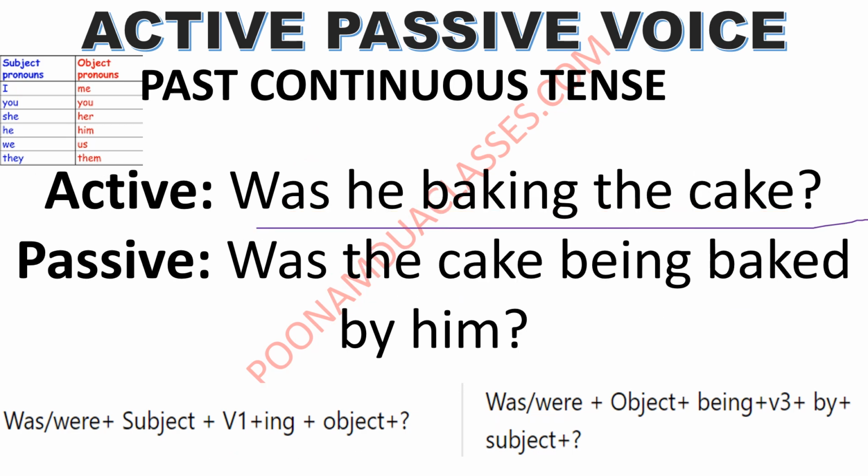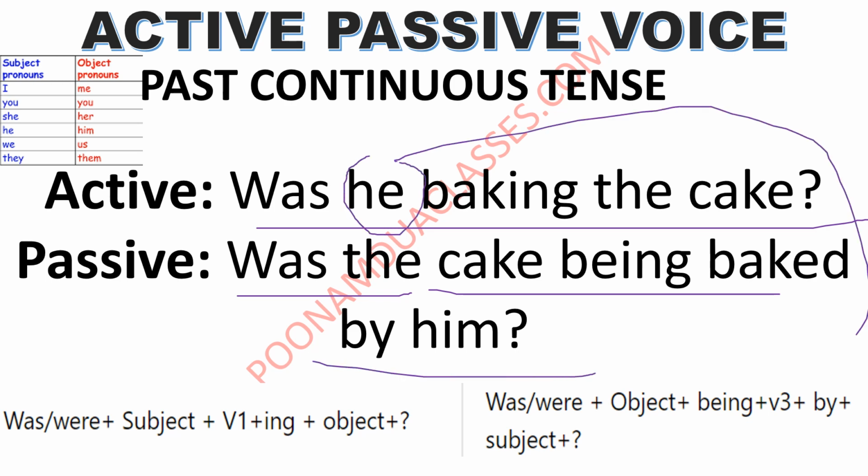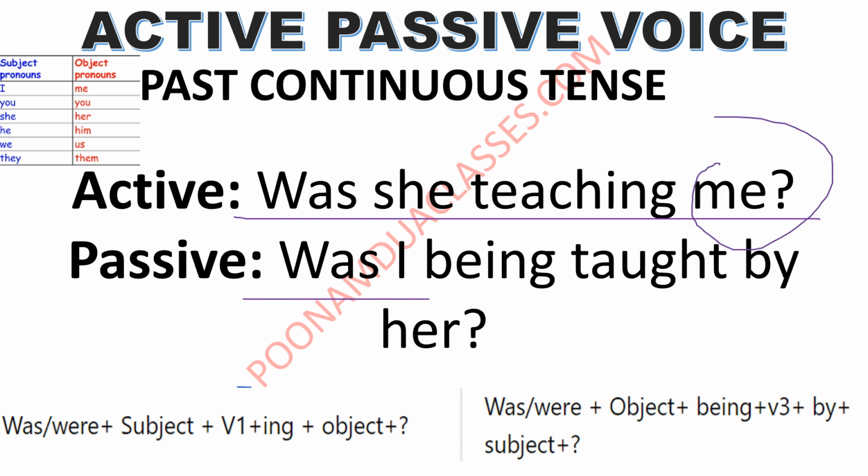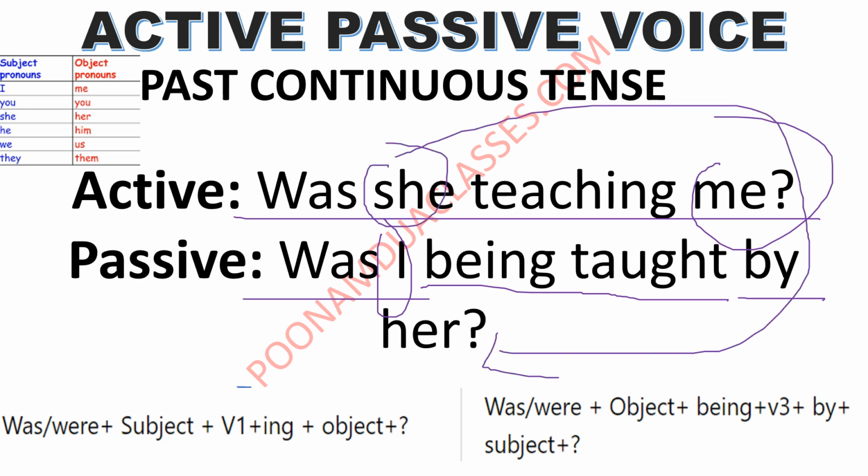Was he baking the cake will get converted into was the cake being baked by him? Instead of he, we will use him as per this table. Was she teaching me? Was I being taught by her? These two, me, I to me and she to her, are being changed as per this table.